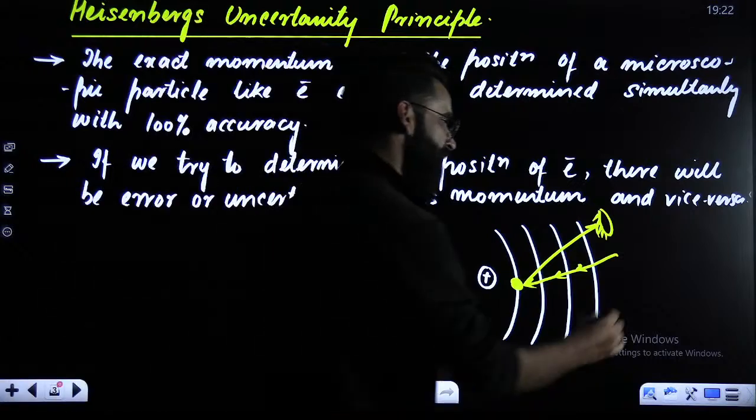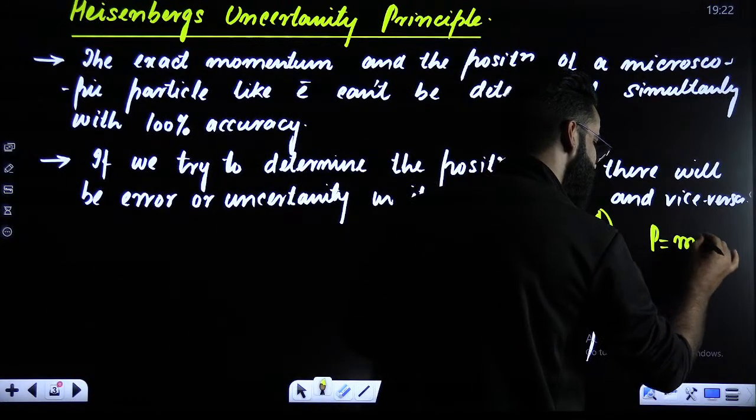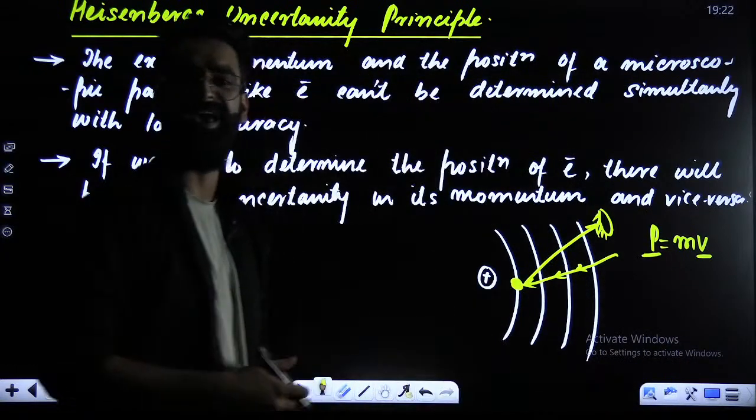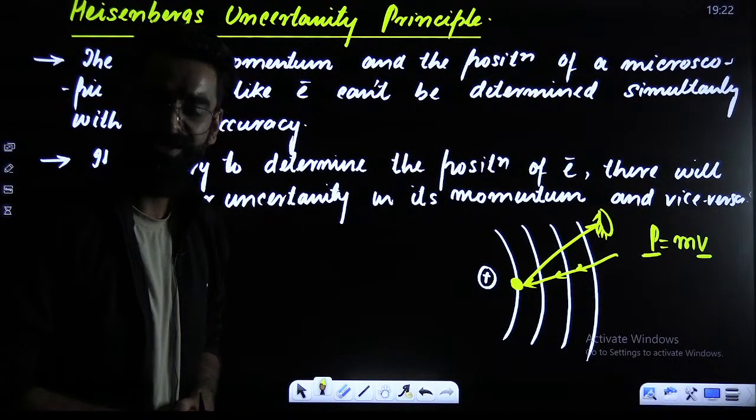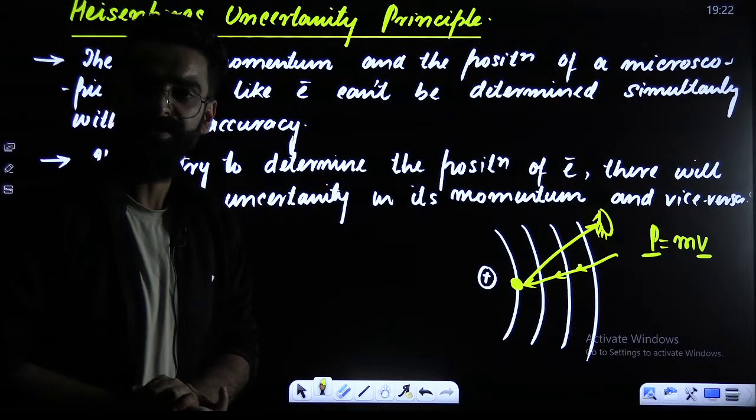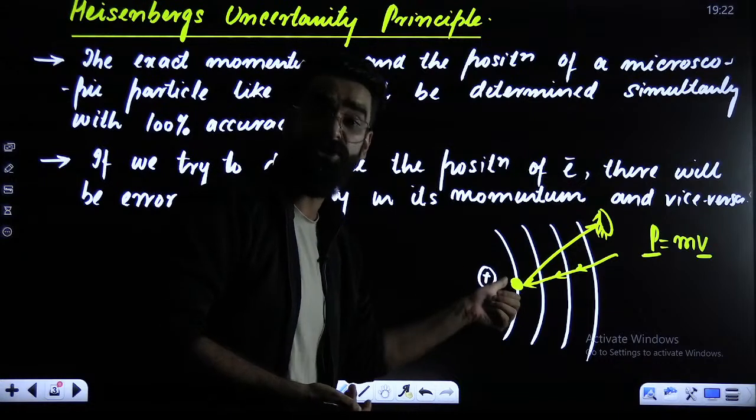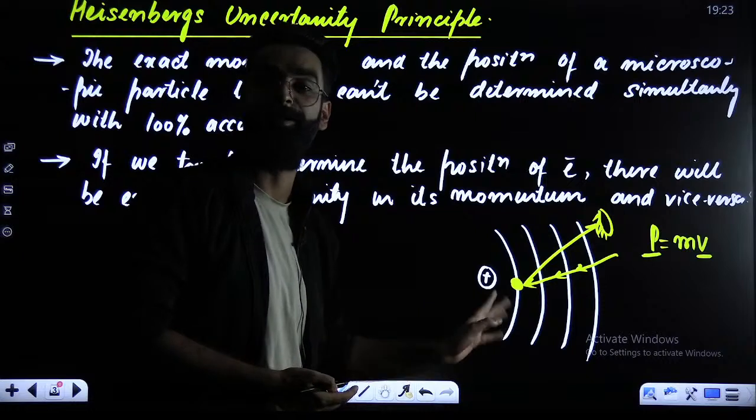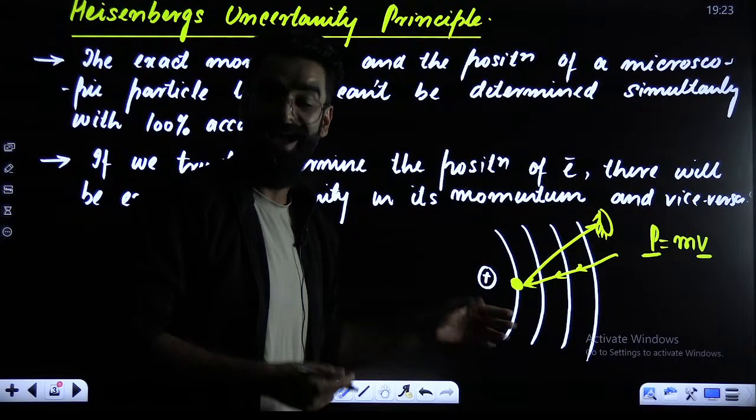And if there is error in velocity, you know, momentum is equal to mass into velocity. If there is error in velocity, that automatically tells you that there will be error in momentum. Right? There will be uncertainty. There will be error in the momentum. Perfect. So if you want to locate the position of the electron, at the same time, there will be error in its momentum.